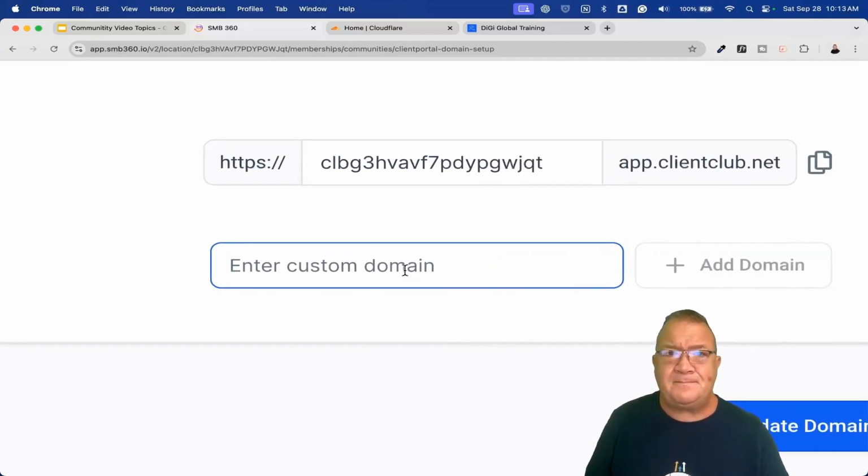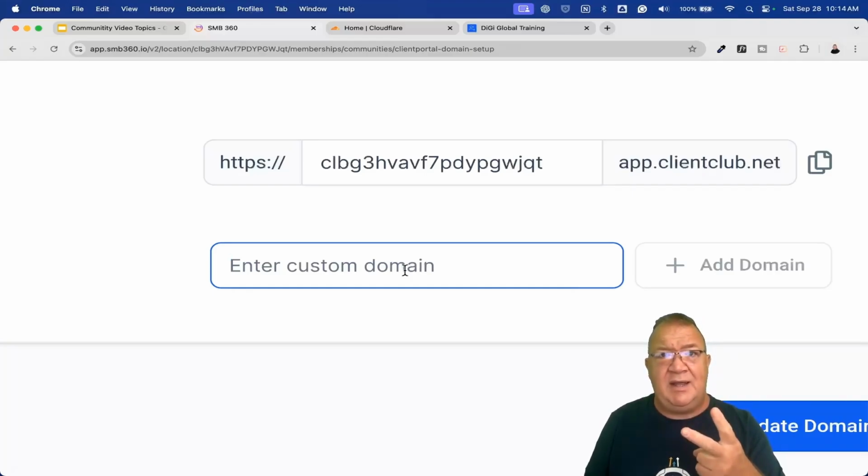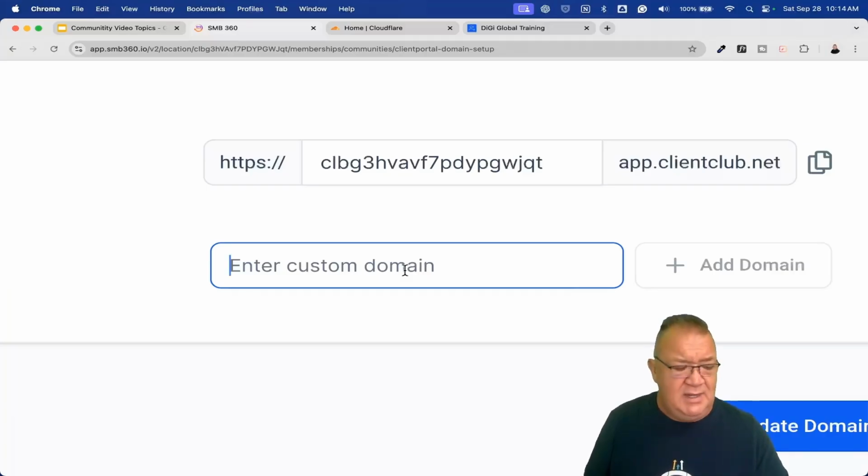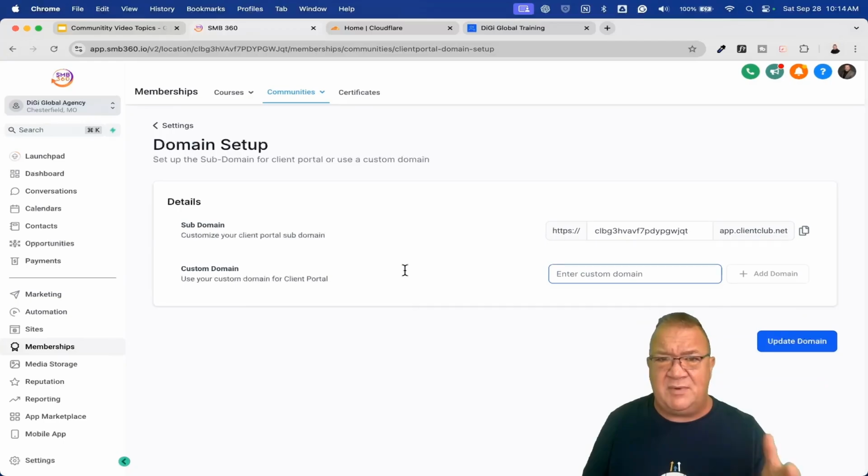Now, one of the things you need to understand is Highlevel is connected to 3 domain providers automatically: Google, GoDaddy, and Cloudflare. Those are the 3. If you have your DNS system set up with one of those 3, then this process becomes much more simplified. If you don't, then you have to manually go into your provider, whoever it is, and add DNS records like you used to do in the old way, the original way.